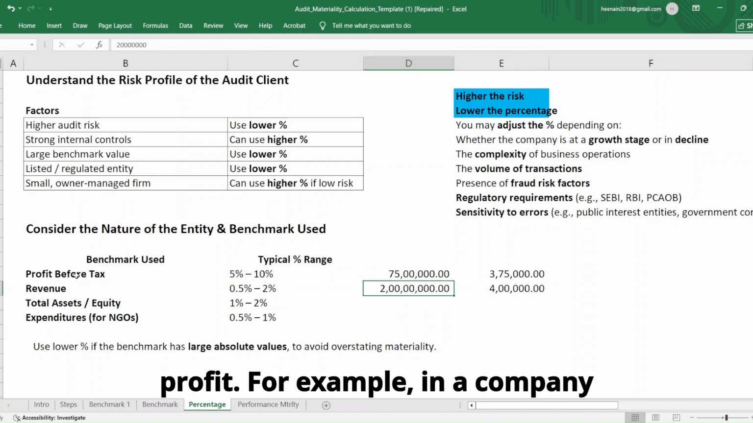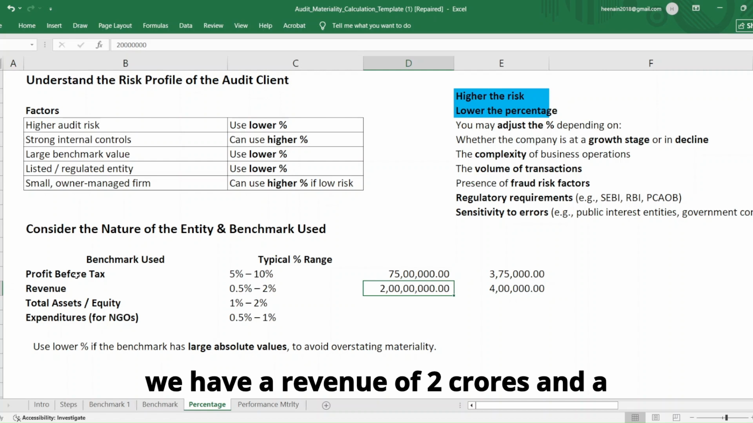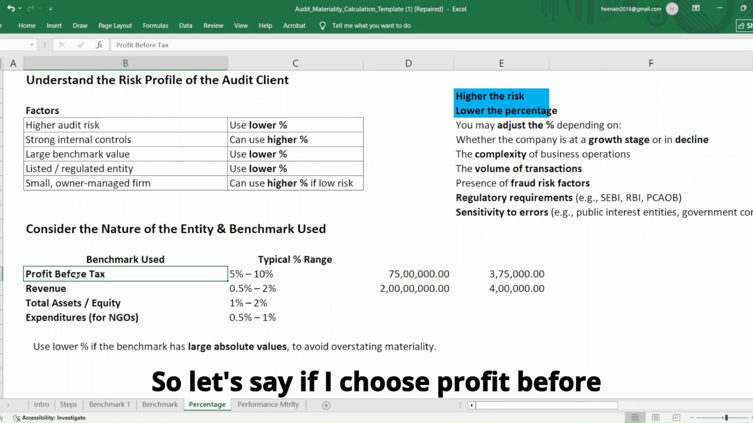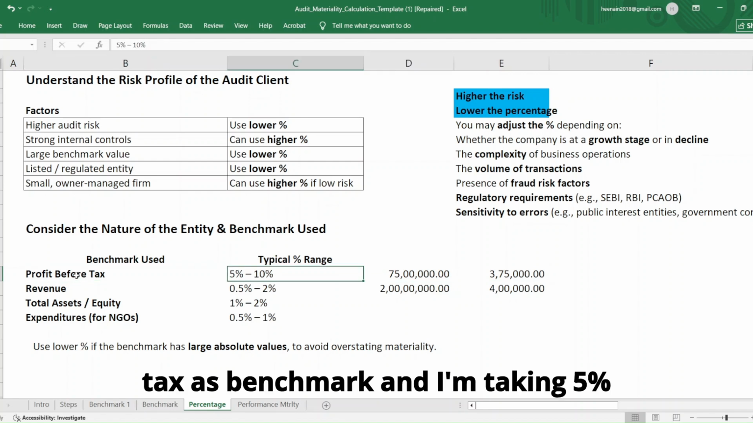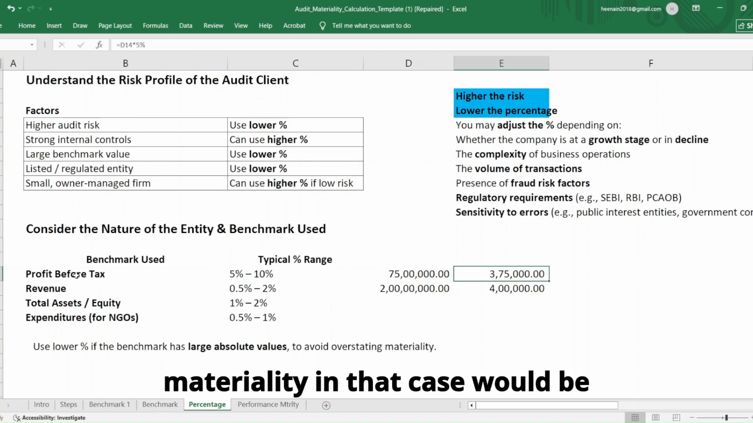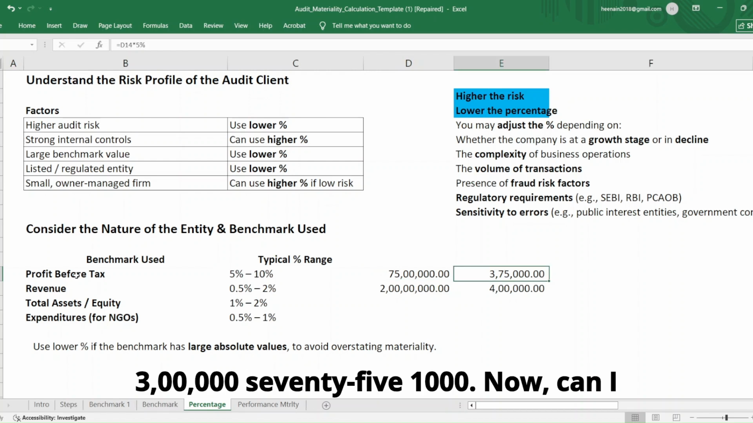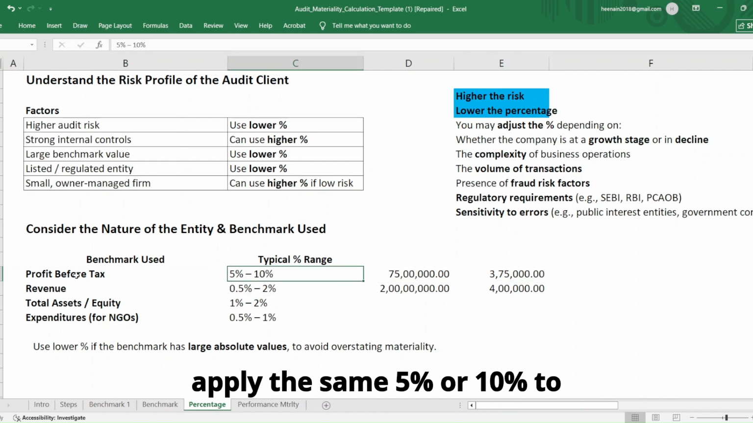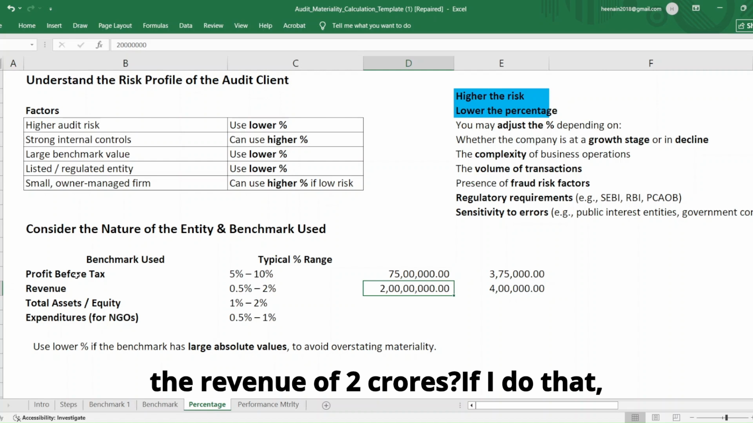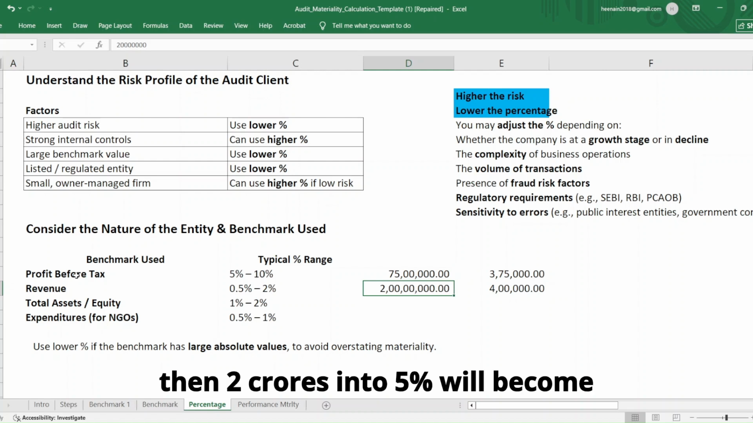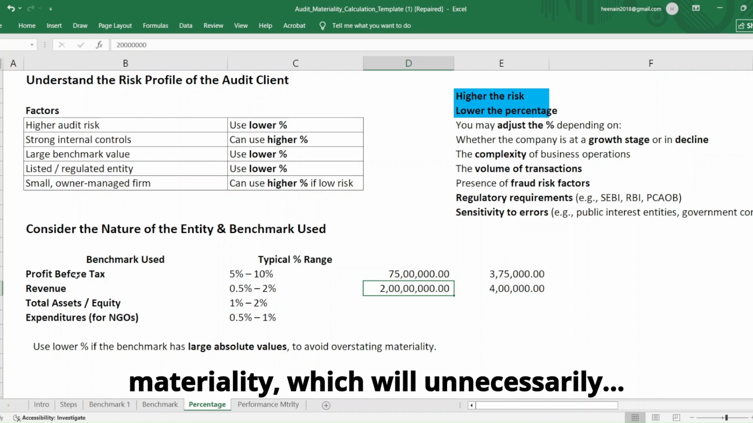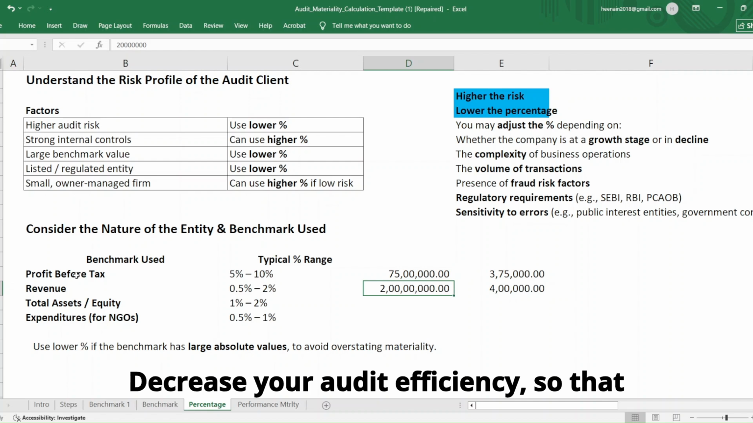For example, in a company, we have a revenue of 2 crores and a profit before tax of 75 lakhs. So let's say if I choose profit before tax as benchmark and I'm taking 5% as the percentage, the overall materiality in that case would be 3,75,000. Now, can I apply the same 5% or 10% to the revenue of 2 crores? If I do that, then 2 crores into 5% will become 10 lakhs. So it can overstate the materiality, which will unnecessarily decrease your audit efficiency.